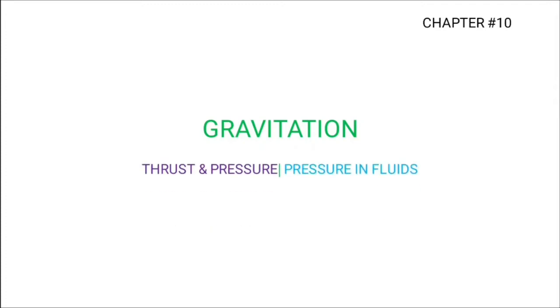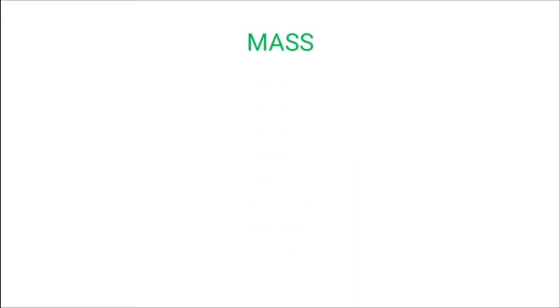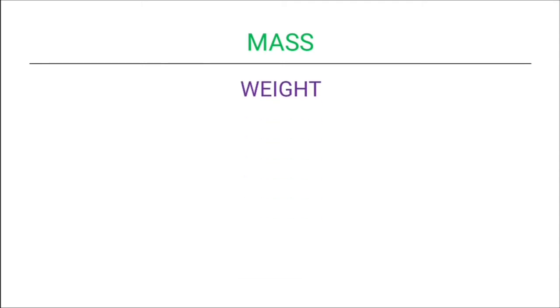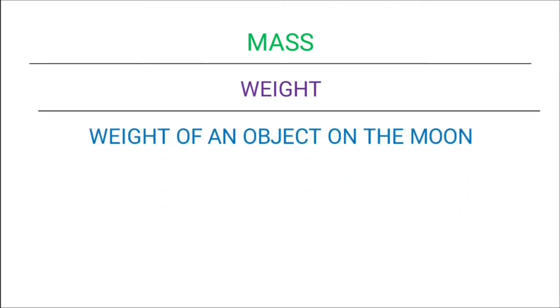Today we are going to discuss two new topics from the chapter Gravitation: thrust and pressure, and the next topic will be pressure in fluids. So let us start with these new topics, thrust and pressure, pressure in fluids, which is part number 6 of the lesson. In the last session we had studied about mass, then weight, and we had also studied about weight of an object on the moon.